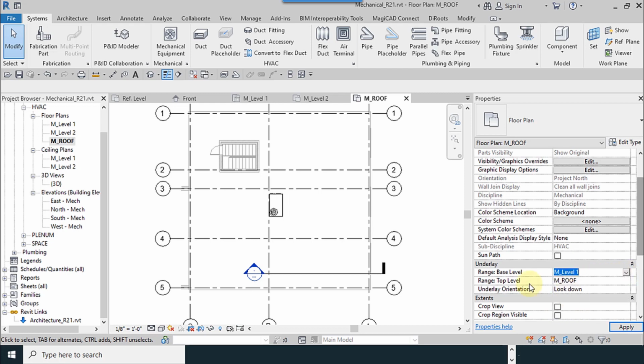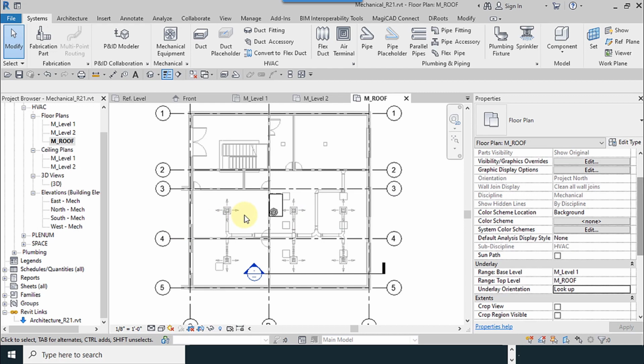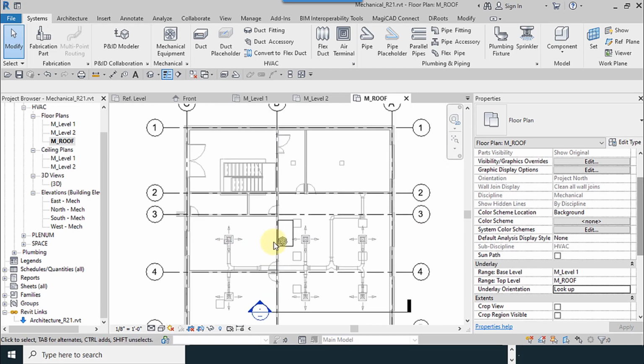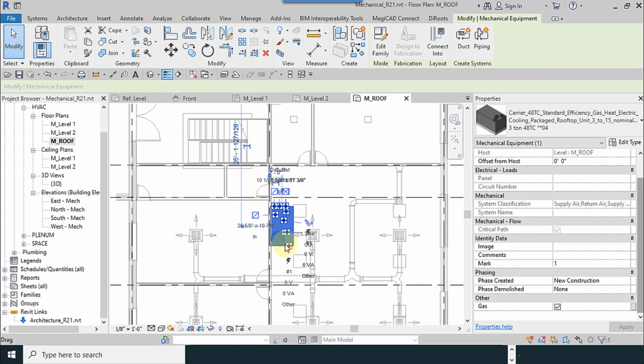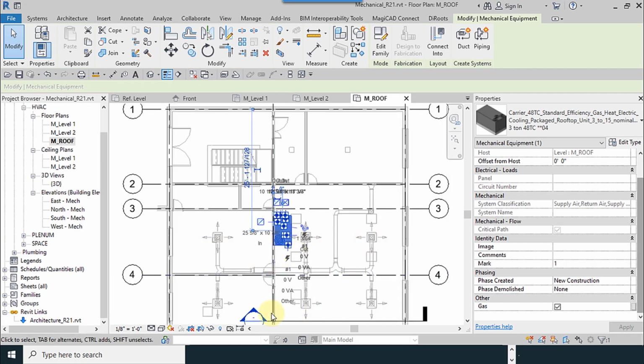I change base to Plenum L1. I can see this. Just a moment, I use level 1, and underlay section, I use lookup. I can select my rooftop unit and place it.